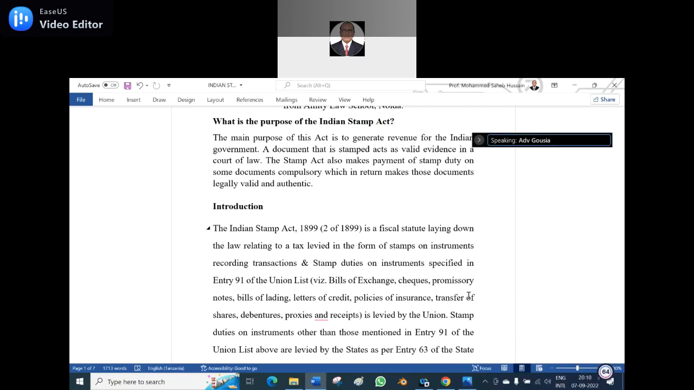Okay, now it is both the union list and the state list. Transactions and stamp duties on instruments specified in entry 91 of the union list, which I told you about, namely bills of exchange, checks, promissory notes, bills of lading, letter of credit, policies of insurance, transfer of shares, debentures, proxies and receipts.